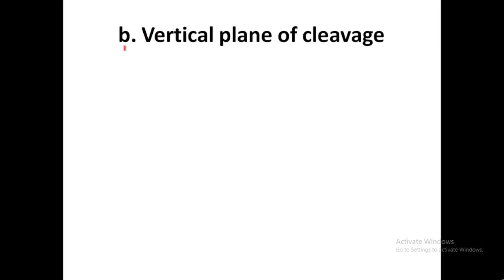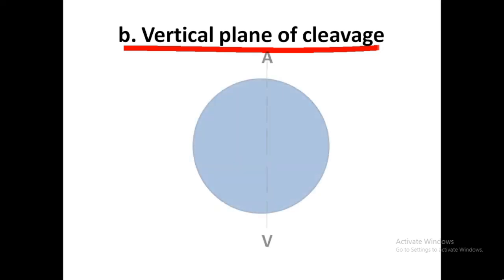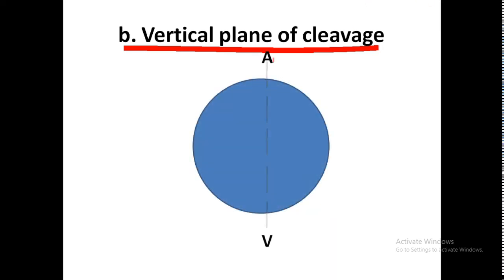Second one is the vertical plane of cleavage. Here we know it is the animal vegetal pole axis. When the cleavage furrow is formed on either side of this axis, it could be formed on the left side or right side.